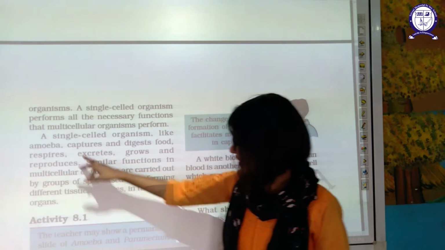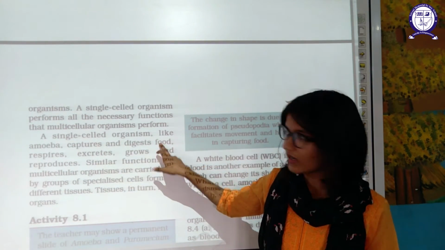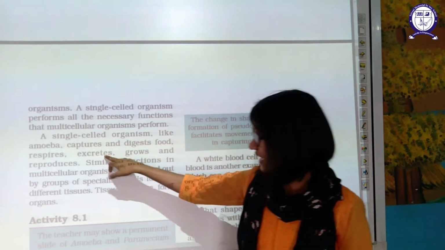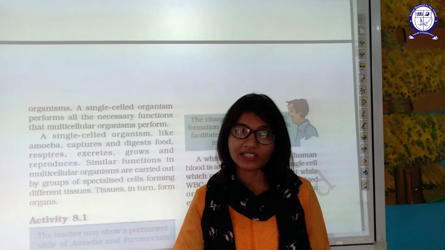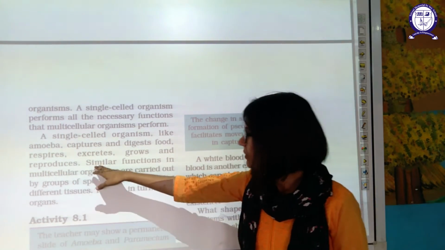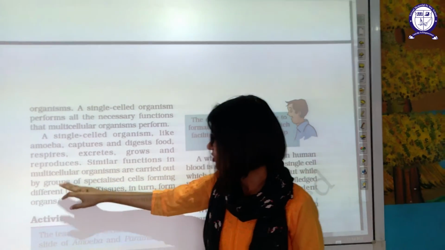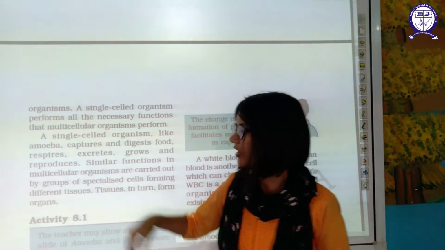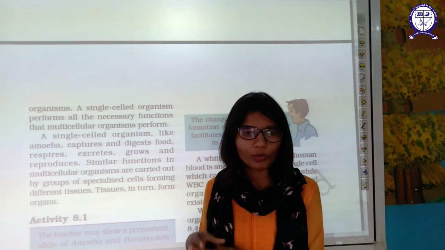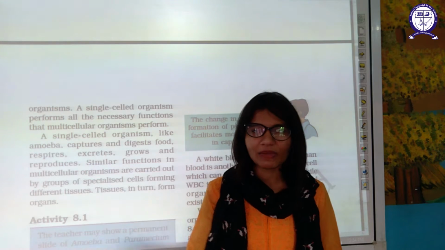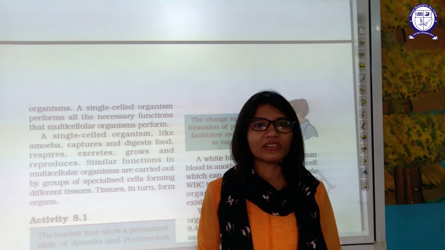A single cell organism like amoeba captures and digests the food like us, respires, excretes, grows, reproduces, all the functions which are done by multicellular organisms. Similar functions in multicellular organisms are carried out by groups of specialized cells forming different tissues. In multicellular organisms, the cells group together to make the tissue to perform the same kind of function. Amoeba performs all the functions with the help of one cell only.